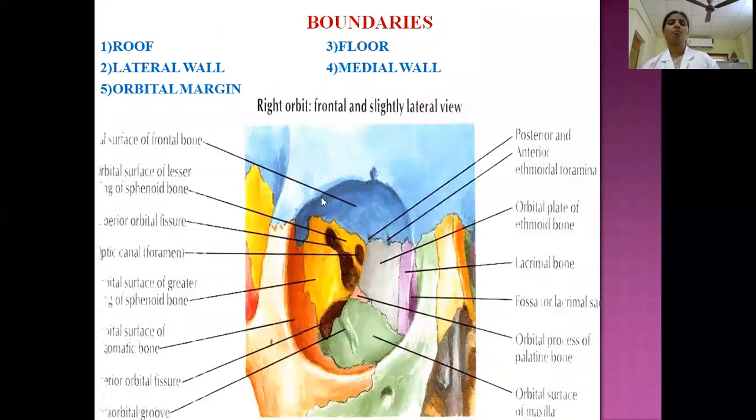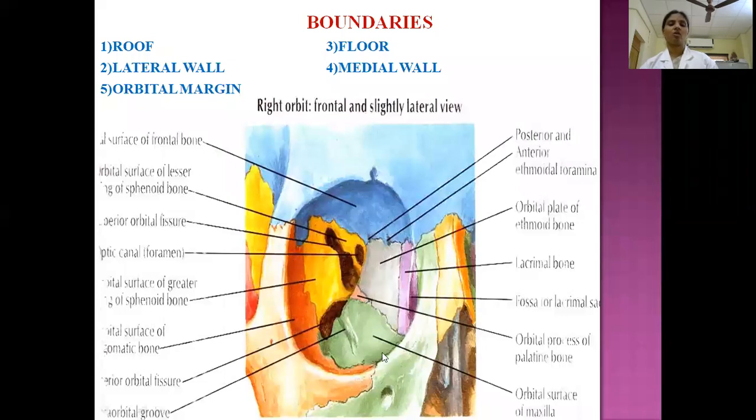The blue color bone indicates the orbital plate of the frontal bone. Then this is the lesser wing of the sphenoid. So the lesser wing of the sphenoid and the frontal bone form the roof. Then this is the lateral wall. The lateral wall is formed by the greater wing of the sphenoid and the zygomatic bone.